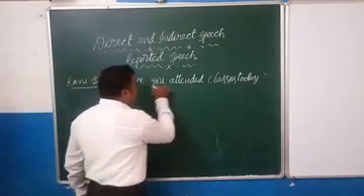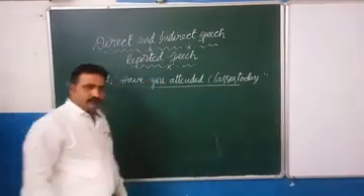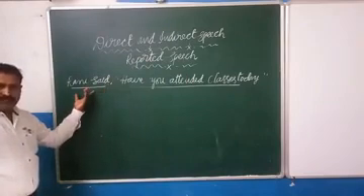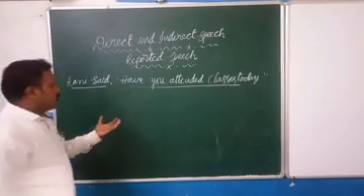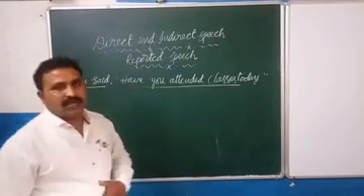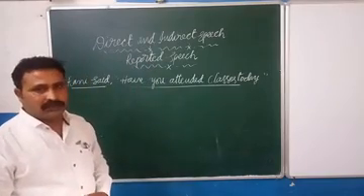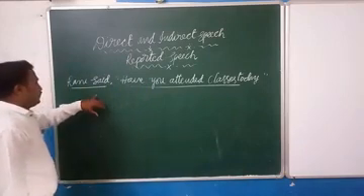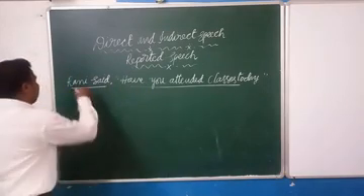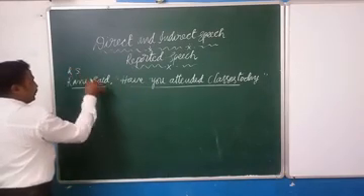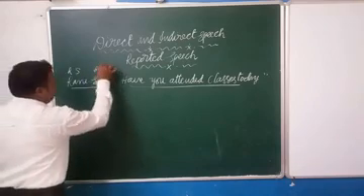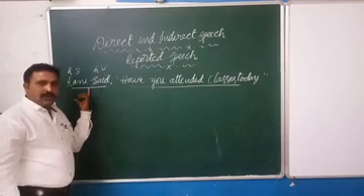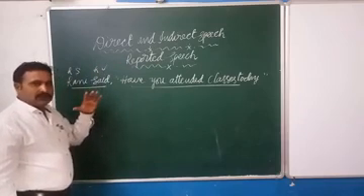This is a reported clause. The clause which is outside the quotation marks is the reporting clause. The clause which is within the quotation marks is the reported clause. So here, this is the reported subject, the reported verb, and this entire part is called the reporting clause.